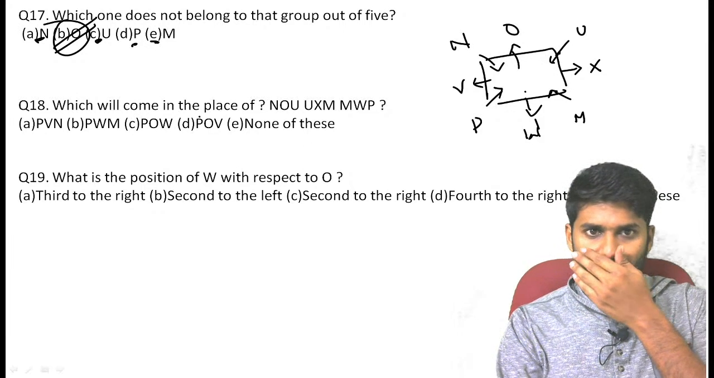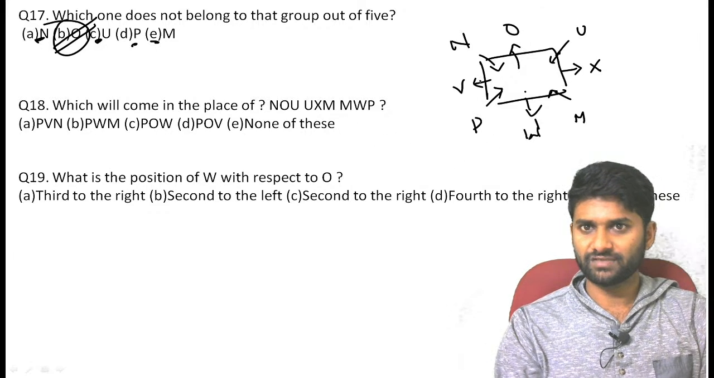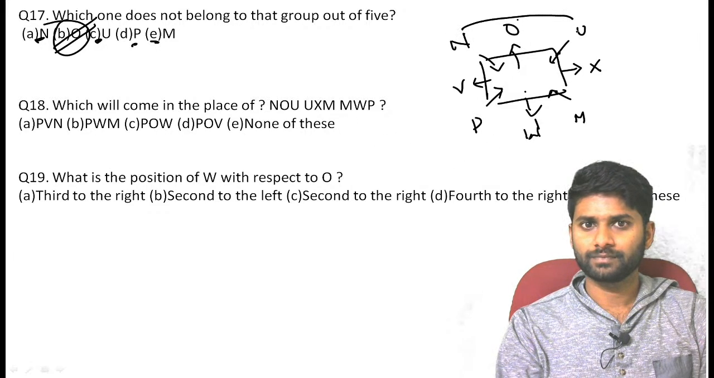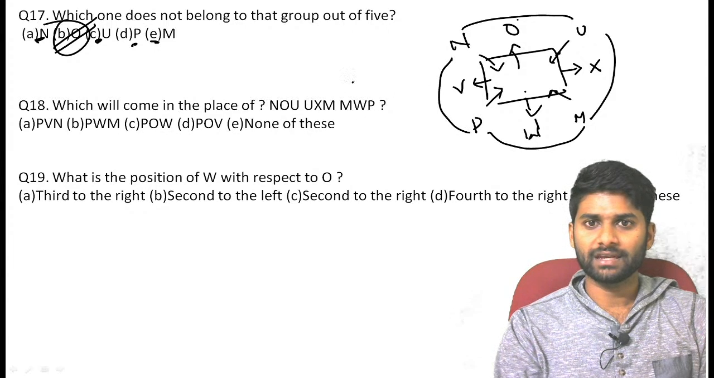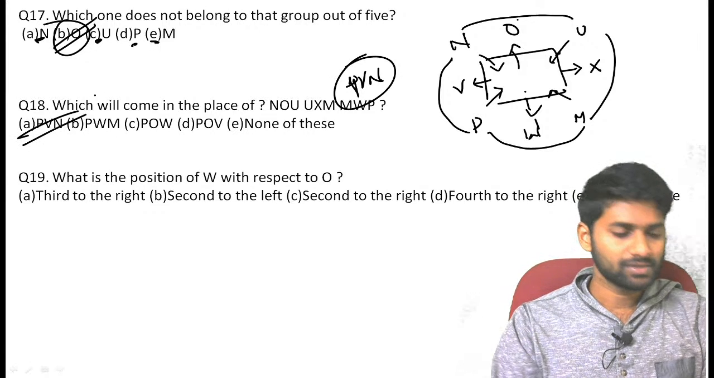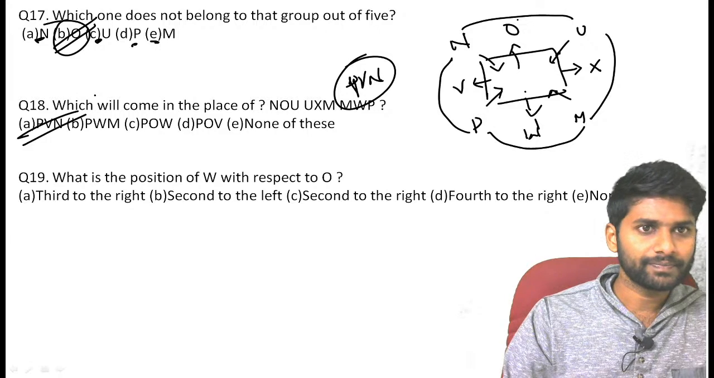And which will come in the place of NOU? See, first of all, NOU. Next one UXM. Next one MWP. Now definitely PVN is the perfect answer, guys. PVN is the perfect answer. So PVN is the correct answer. Yes, very good.